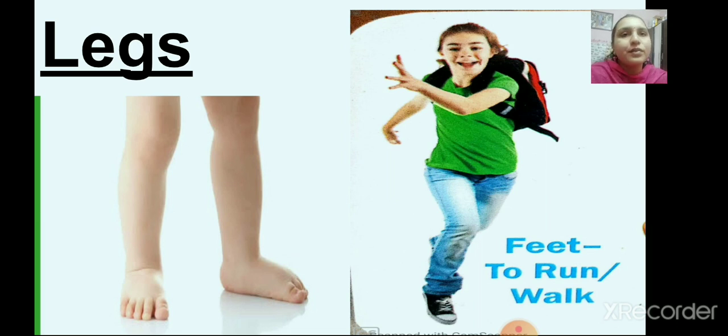First one is legs. Our legs perform different activities. First, tell me, what can you do with the help of your legs? We can walk with our legs. We run with our legs. We can also kick a ball with our legs. What more can we do with our legs? Yes, skipping and jumping.